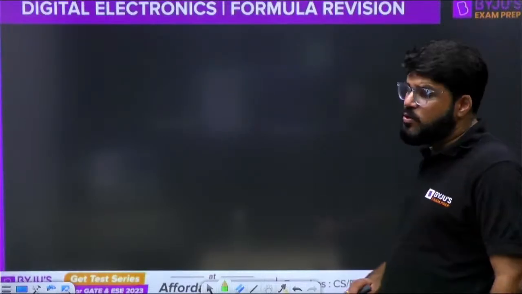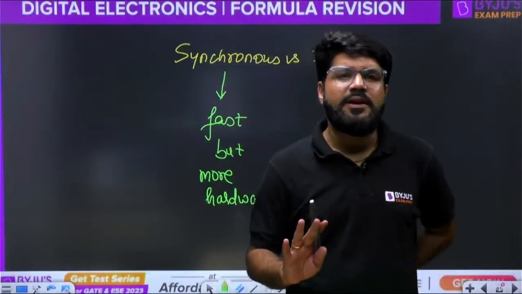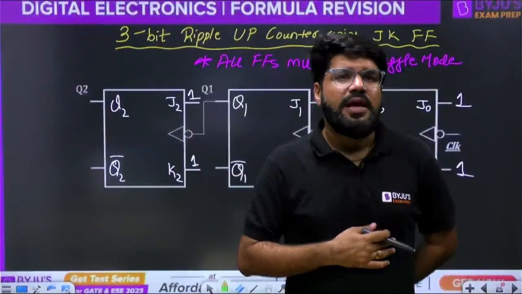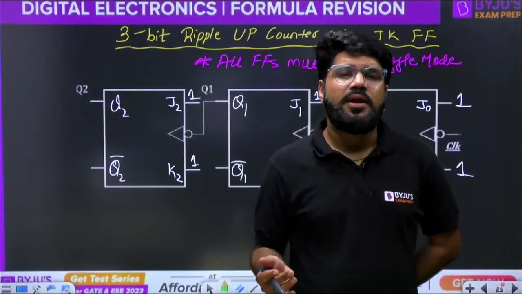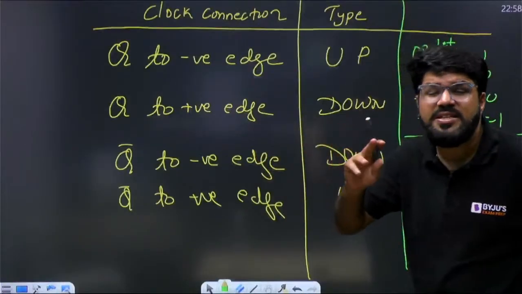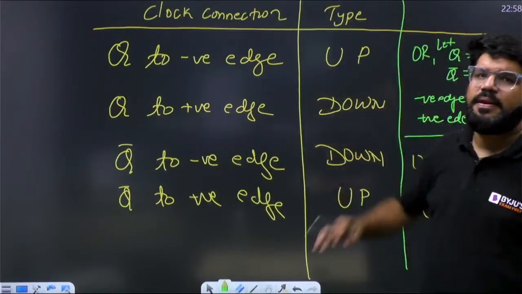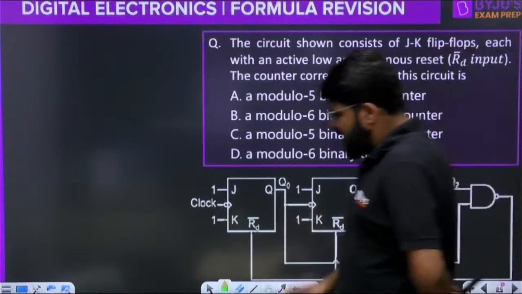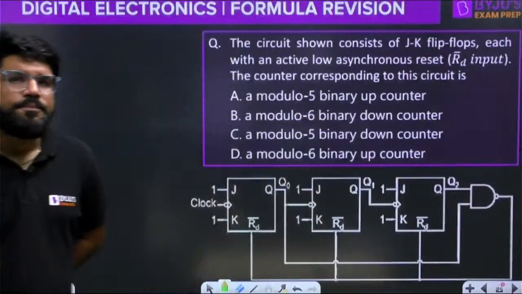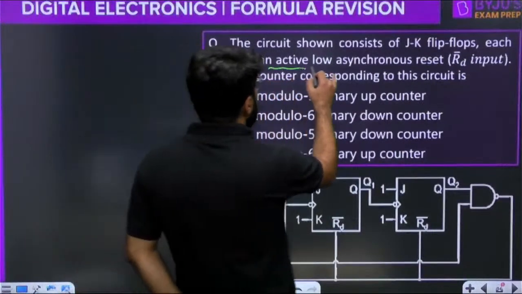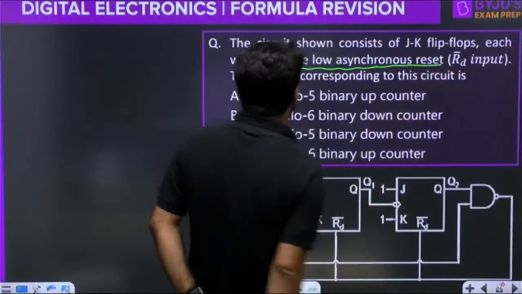Now, with respect to the ripple counter, up and down I have explained. But what is the type of question? Again, no formula, but type of question. In the ripple counter, what is more important is the question based on the reset pin. We have to discuss this. There is a circuit diagram shown. This circuit consists of JK flip-flops, each with an active low asynchronous reset. I'll explain this with the question.